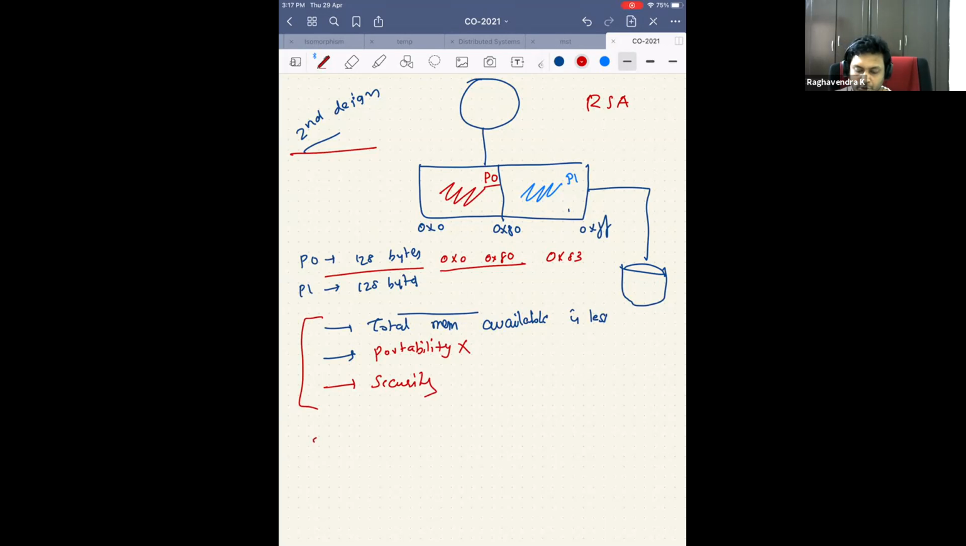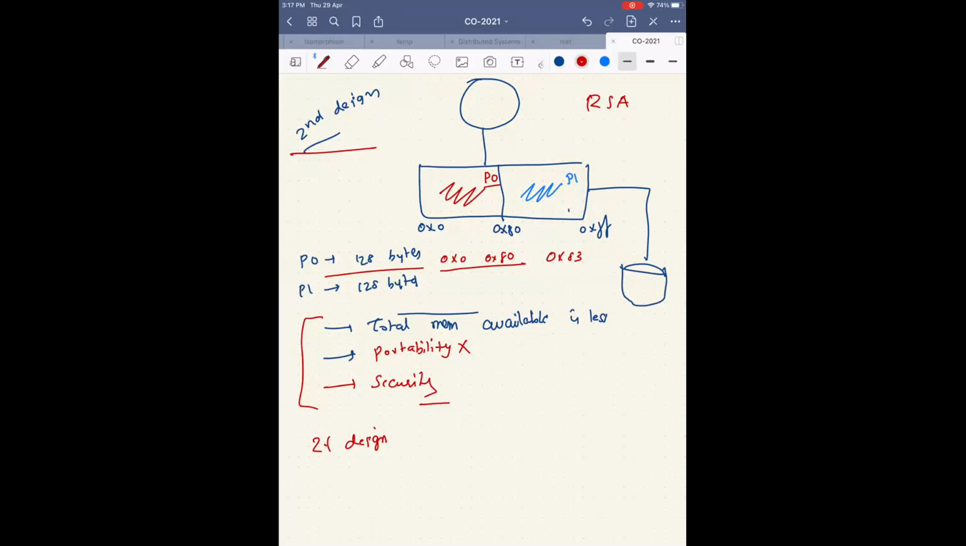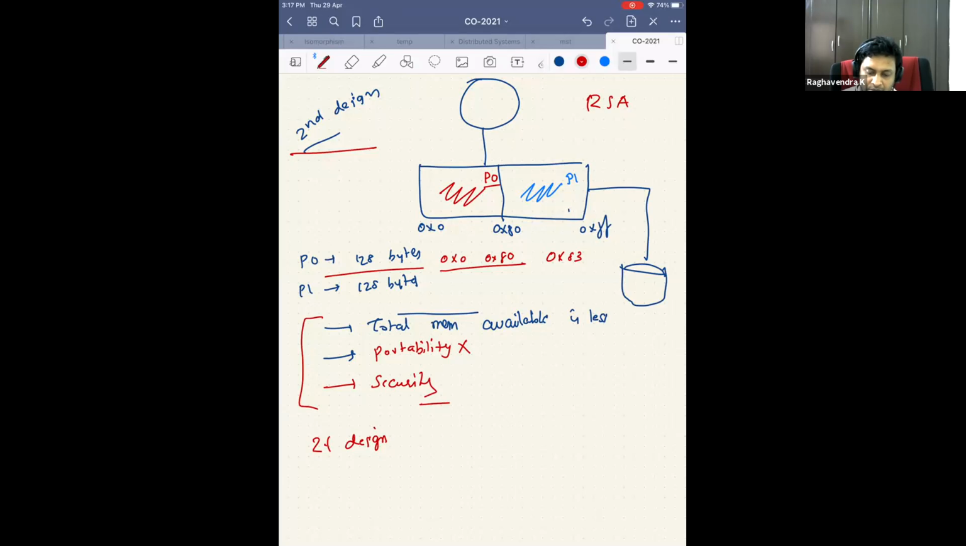We call it 2.1 design, where I am okay with the total memory available to us being less. I want to first talk about security. So what do I do if I'm okay with this? Let's say I'm okay with the second design, but I want to solve security. How will you solve the security issue? You put a check on every memory access. Yes, right. So I just put a check here.